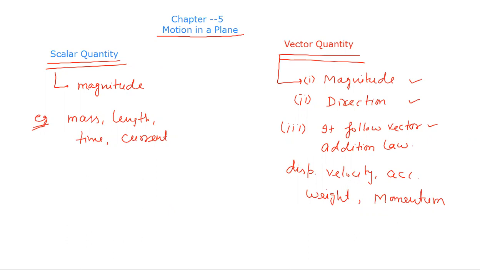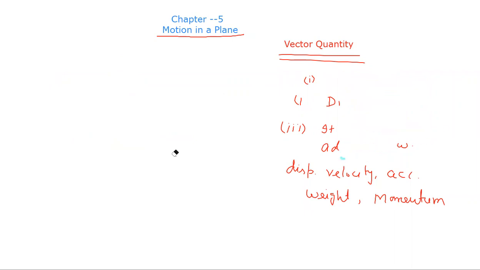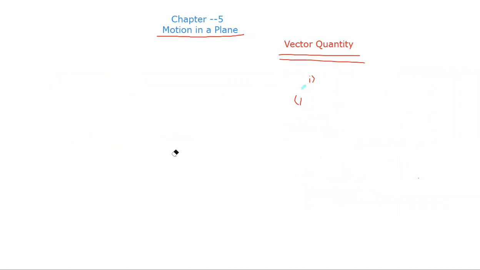Now in this chapter we study vectors in detail. So first, write down the next heading after this: representation of vector. How do we represent a vector quantity? How do we relate a vector quantity in a diagram?